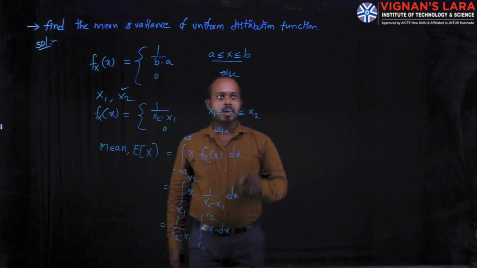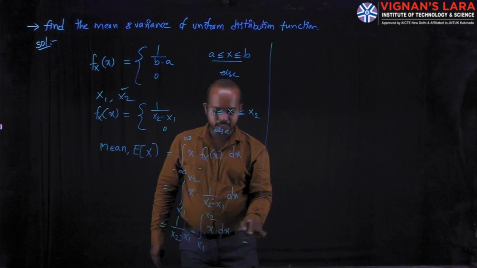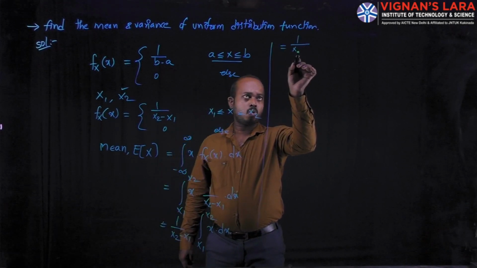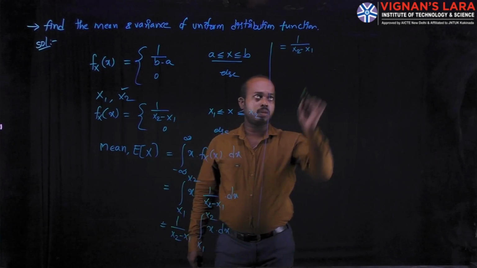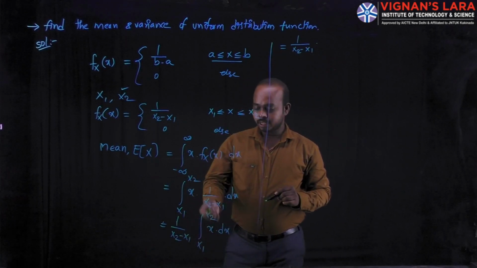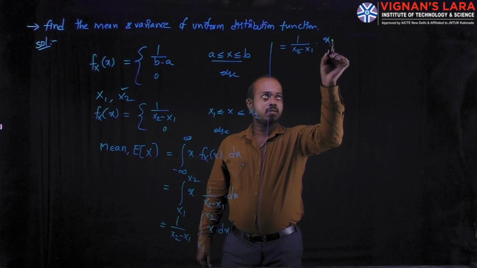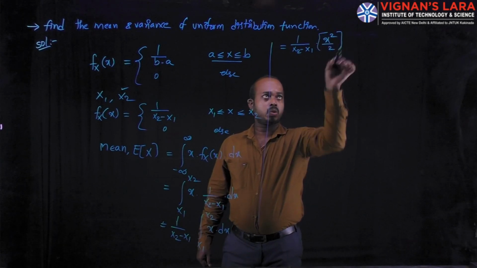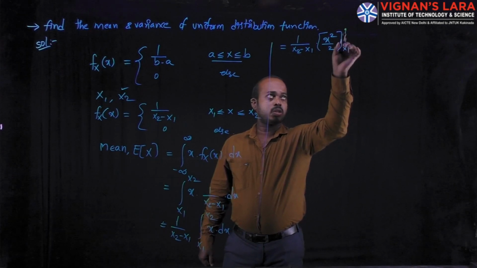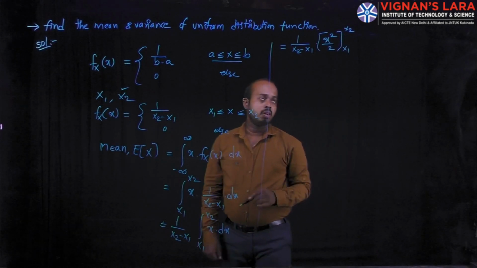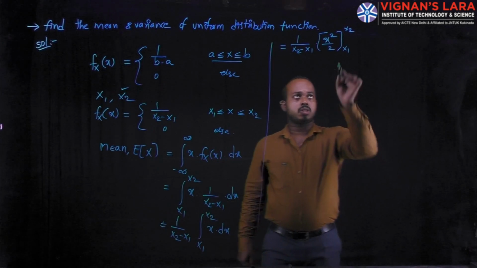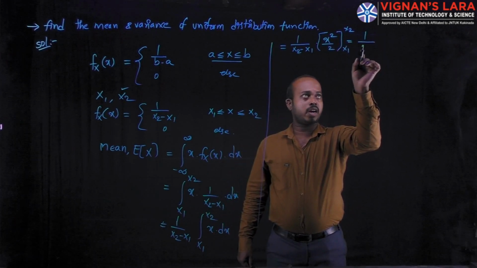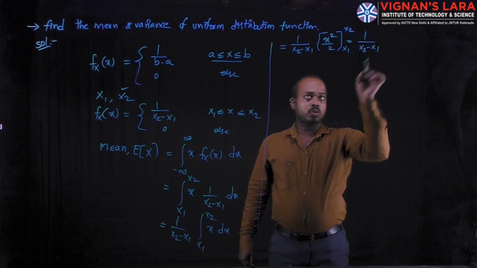Now you can apply the integration on x. Already the constant term is 1 divided by x2 minus x1. After applying the integration, you can write x square by 2, with the limits x1, x2. Now you can substitute these limits. You can write the equation as 1 divided by x2 minus x1